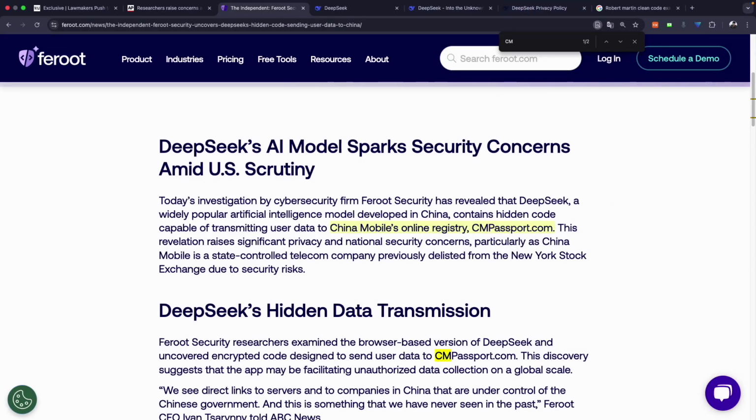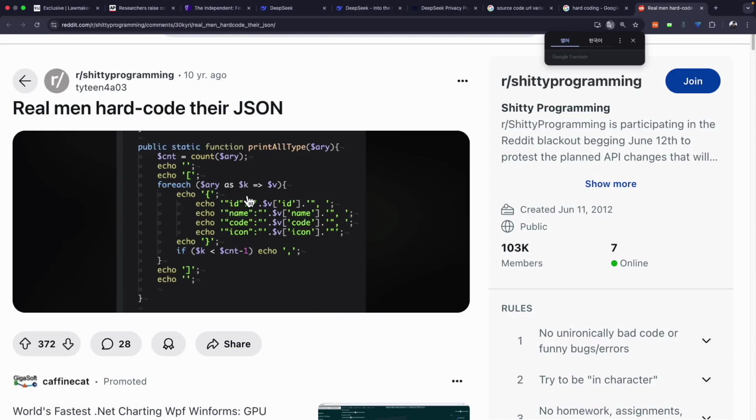So, when we say something is hard-coded, it generally means that elements like IDs, names, codes, and icons are treated as fixed variables because users interact with them frequently. Instead of being processed dynamically with each request, DeepSeek R1 was programmed to send data to a specific URL, indicating this was done intentionally. Typically, such details are not hard-coded but encrypted or changeable. Updates and URL changes are common. However, in this case, the information is hard-coded from the login process.